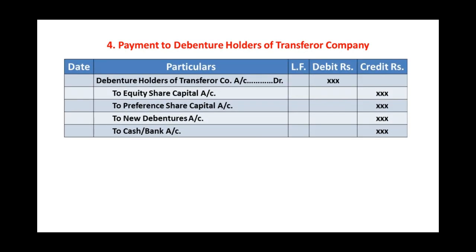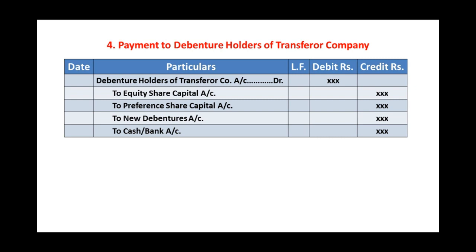Step number 4. Payment to debenture holders of transferor company after taking over. Then debenture holders will be the receiver. Therefore, debenture holders of transferor company account debit to equity share capital, to preference share capital, to new debentures, to cash bank account. You can pass one more entry for the amount due or amount transferred to shareholders, like shareholders debentures account debit to debenture holders account.